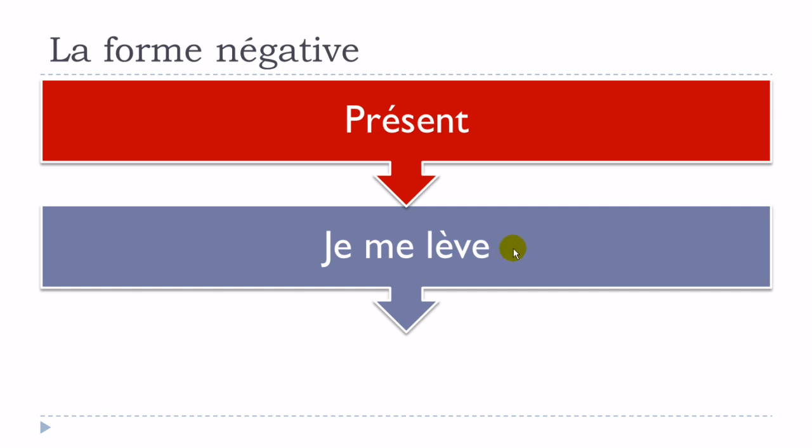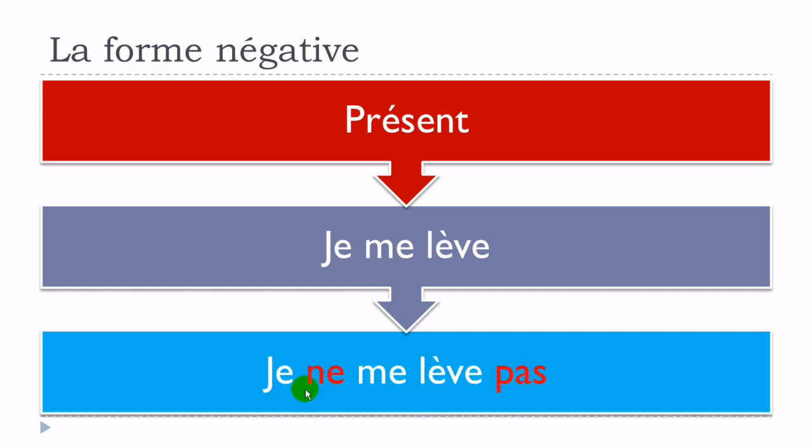And the question is, where do we need to put ne and pas? Well, look, and it's quite interesting. Je, and then ne is coming here. Me is here, lève is here, and then pas is coming at the end. Okay, so it's not a big surprise, the position of pas, but my students tend to make the mistake to put ne just before lève. Okay, and of course it would be logical, but unfortunately for you, you should keep in mind that ne is here, and then you've got me lève together. Je ne me lève pas.